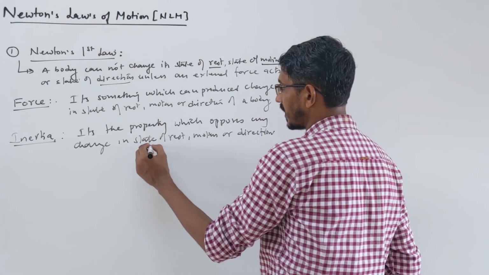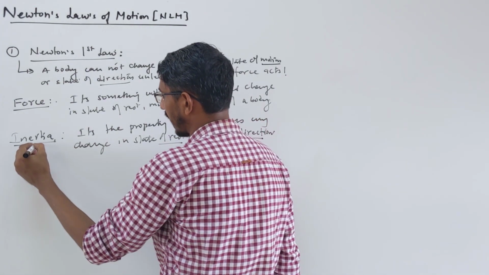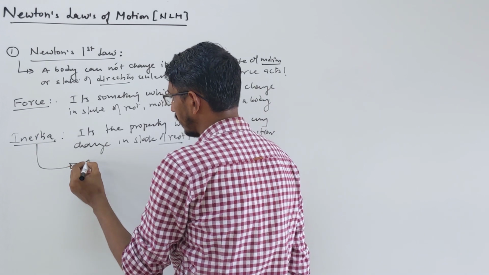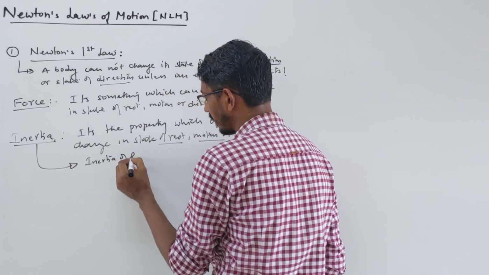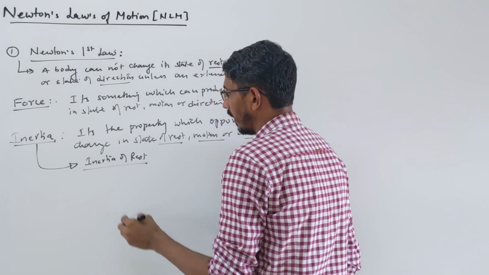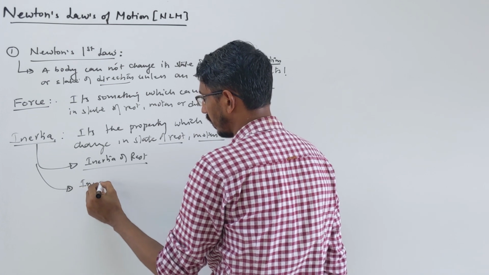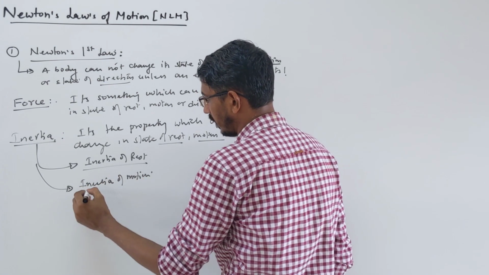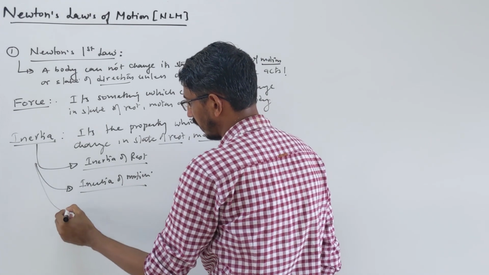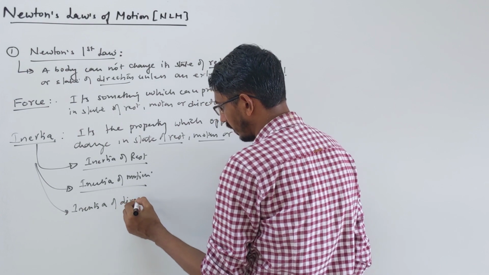Because we talk about three states, there are three types of inertia. If you talk about the types of inertia, I'll write here: first, inertia of rest. I will give examples also. Then you can talk about inertia of motion, or inertia of direction.